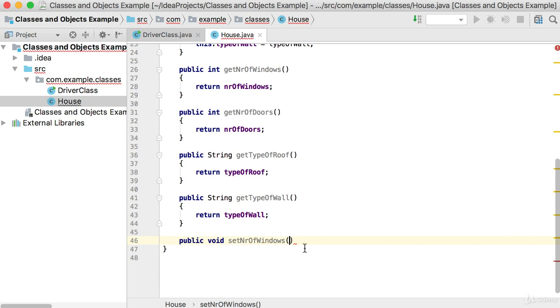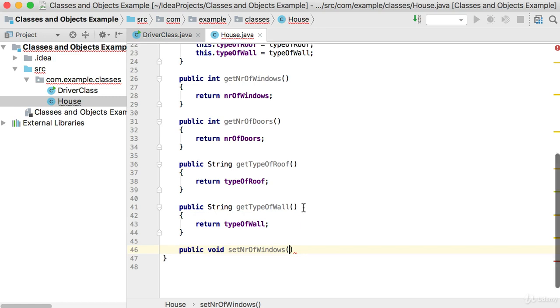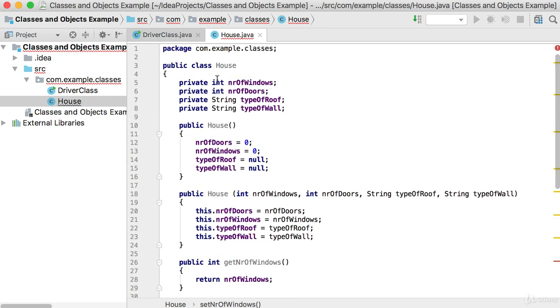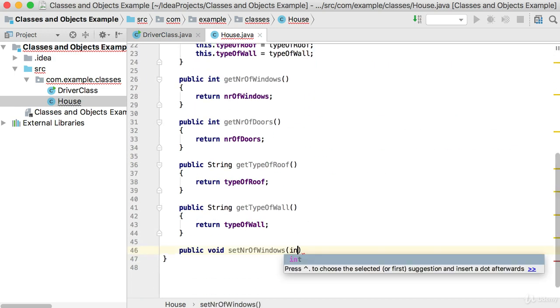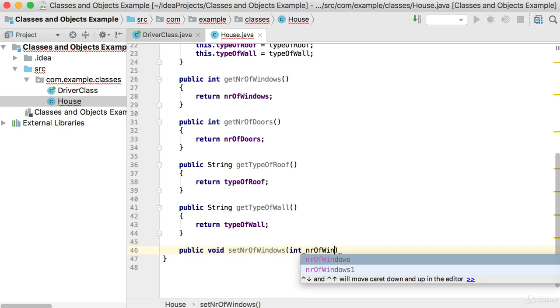And then normally what you accept as a value in the parameter list there will be what you want to set your new number of windows to. Now because the number of windows is an integer there, I will use an integer to be set, and you can call the value or the variable there exactly what you want to call it. So we can also call it number of windows if we want to.